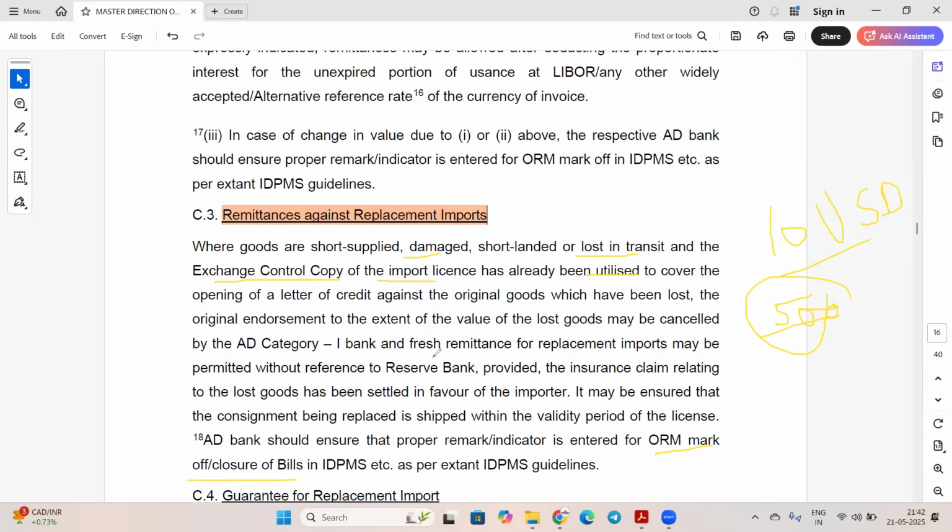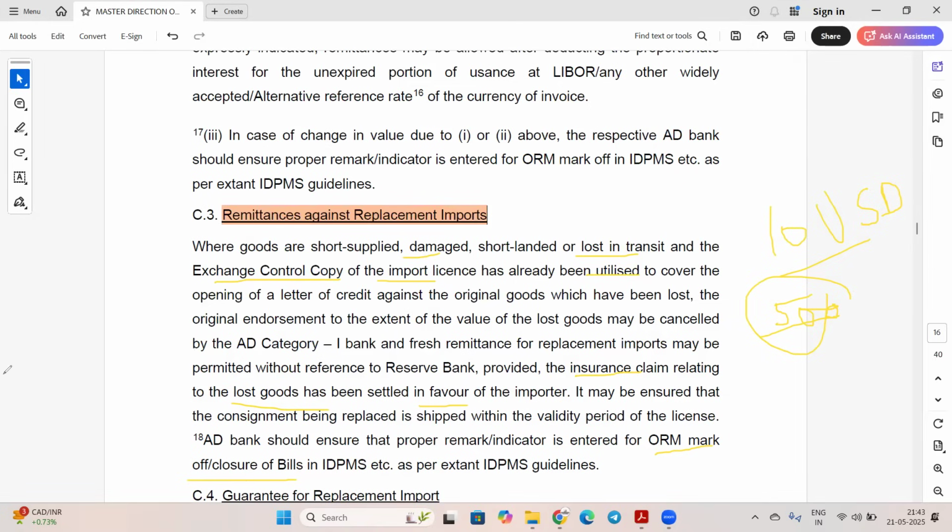So the bank has to write off in ORM, mark off or closure of the bill in IDPMS. Okay. So the insurance claim relating to the lost goods has to be settled in favor of the importer, that they have to see. Okay. Then only this will happen.